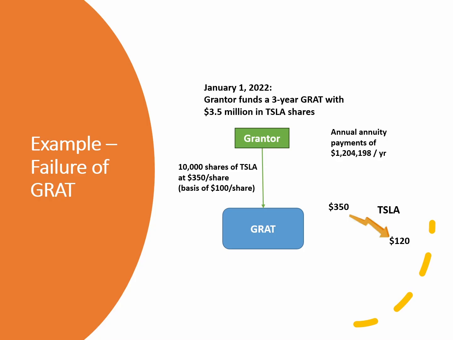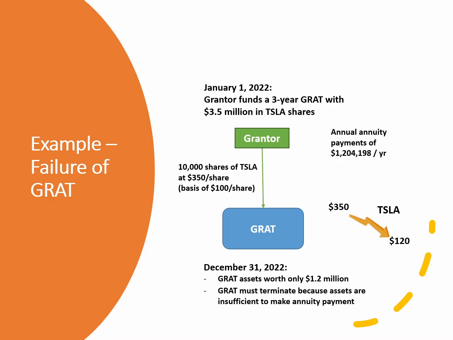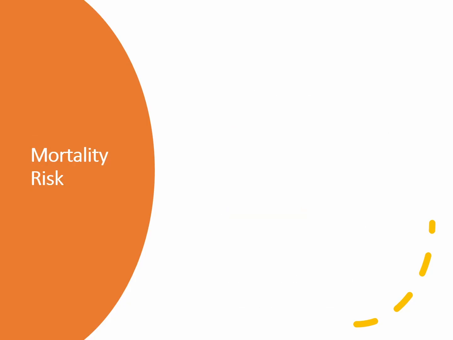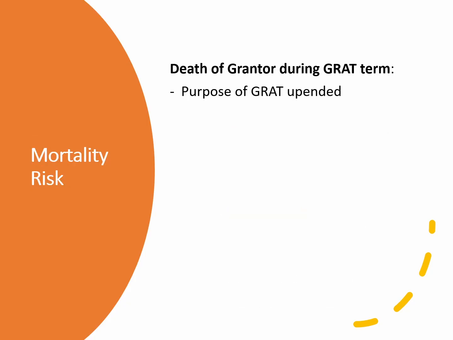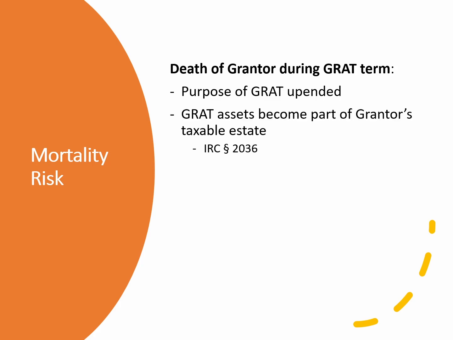By the end of the year, when the first annuity payment was due, the value of the Tesla shares dropped to $120 per share. The GRAT assets at that point were worth only $1.2 million. The GRAT had to terminate due to insufficient assets to pay its annuity. Another cause of GRAT failure is the death of Grantor during the GRAT term. GRAT assets become part of the grantor's taxable estate due to the grantor's retained interest.